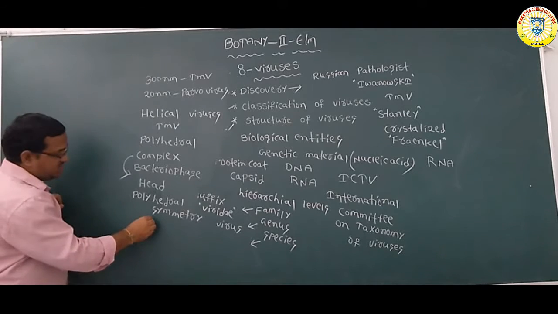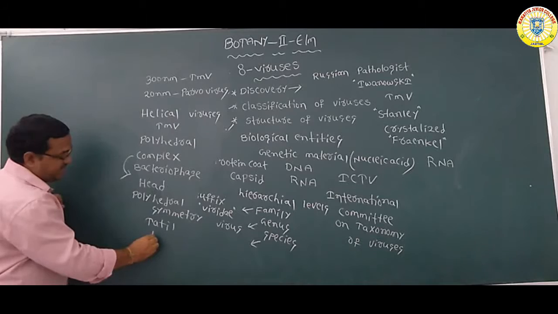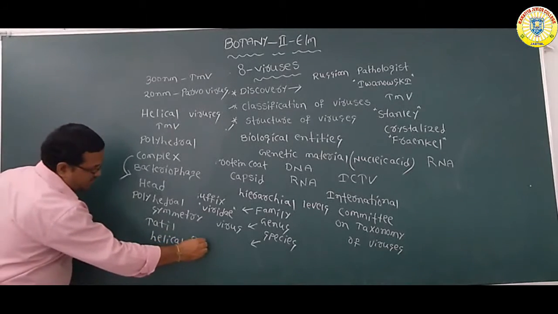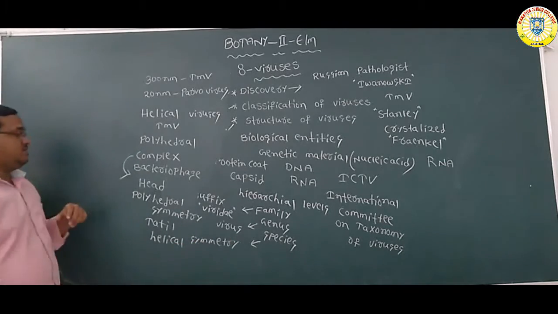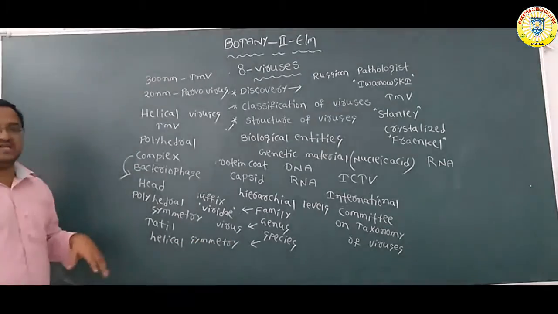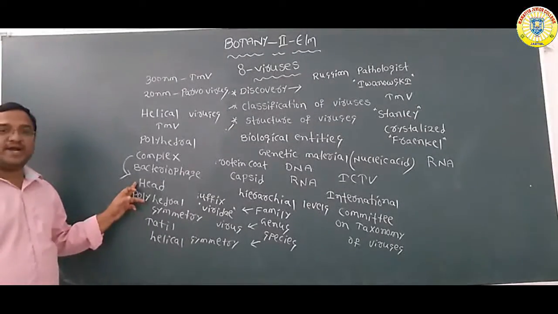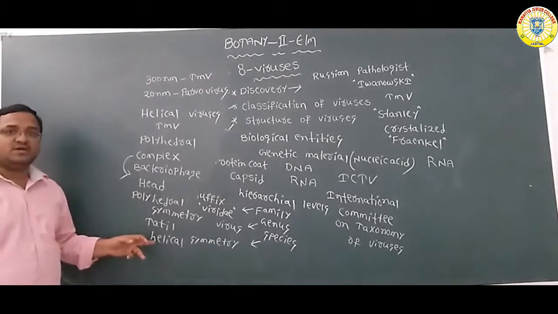The tail part shows helical symmetry. So for bacteriophages, which are complex viruses, the head shows polyhedral symmetry and the tail shows helical symmetry.